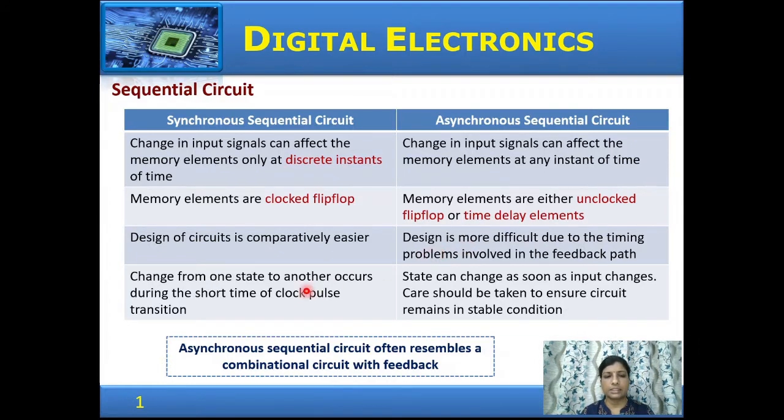The change in state occurs in a synchronous sequential circuit only during the clock transition. But in an asynchronous sequential circuit, the state can change at any instant of time. Therefore, care should be taken while designing the circuit, and it should be ensured that the circuit remains in a stable condition. Asynchronous sequential circuits are like combinational circuits with feedback.